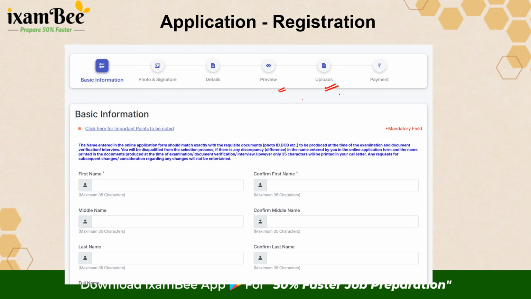You will be taken to the upload section where you will need to upload the documents as mentioned. And after that, finally, you will make the payment, the amount which was shown to you at the details place. Once the payment is done, you cannot rectify or make any changes. Then your application is submitted and is final. So this is the process.